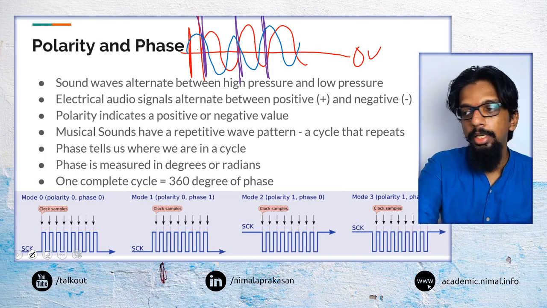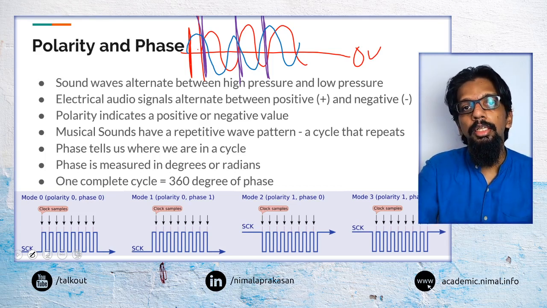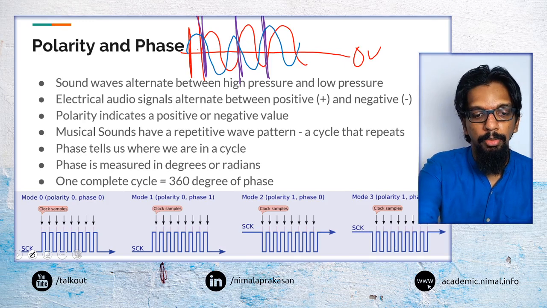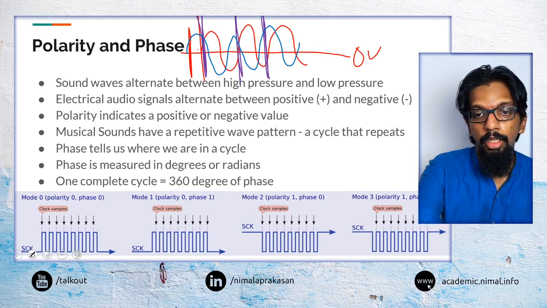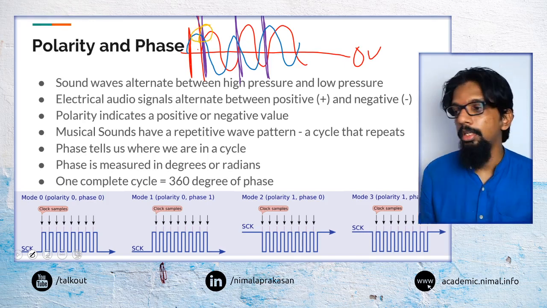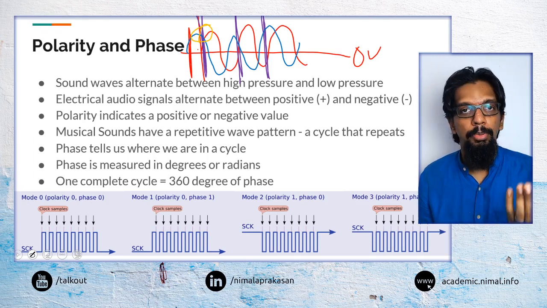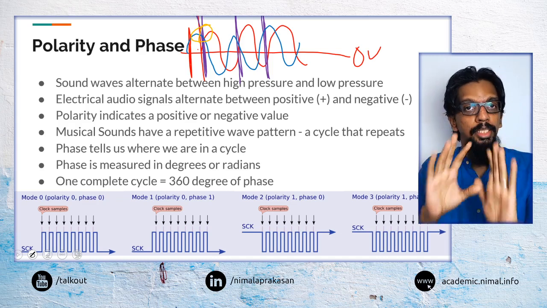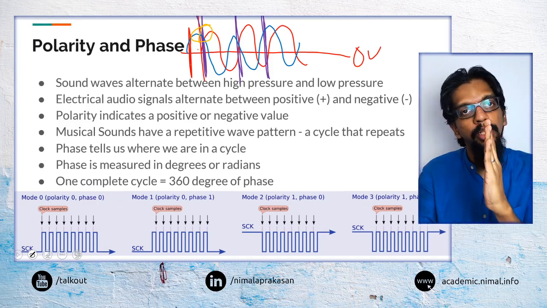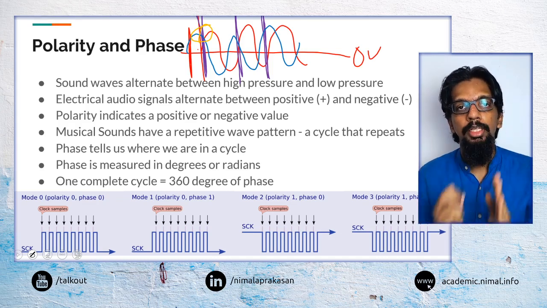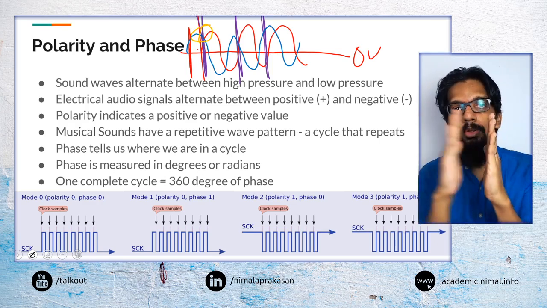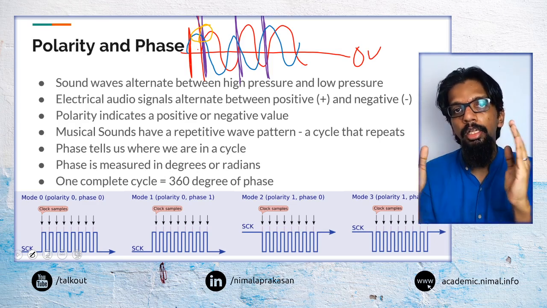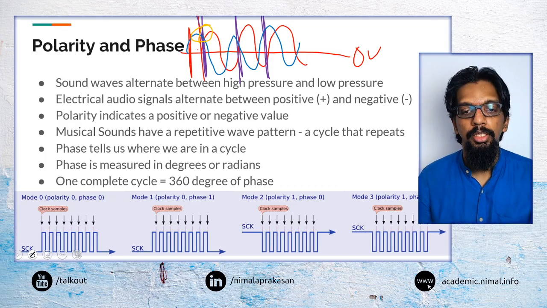For example, at this particular point in time, the first signal had a particular value and the second signal has a different value. It is the same signal. The only difference is that it has time shifted slightly. The starting or the ending time has shifted slightly. So now it is out of phase.